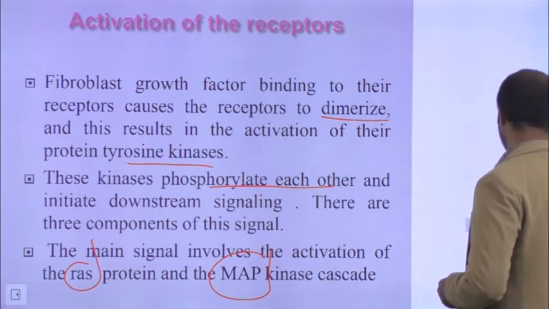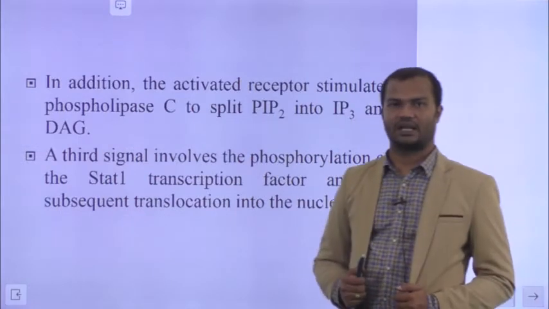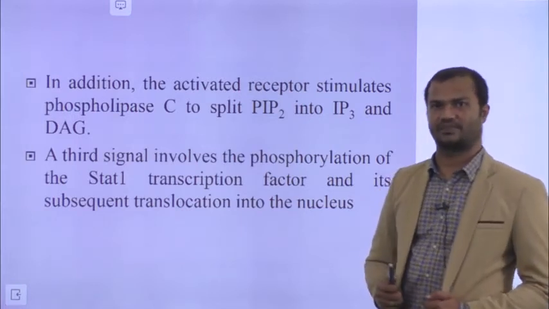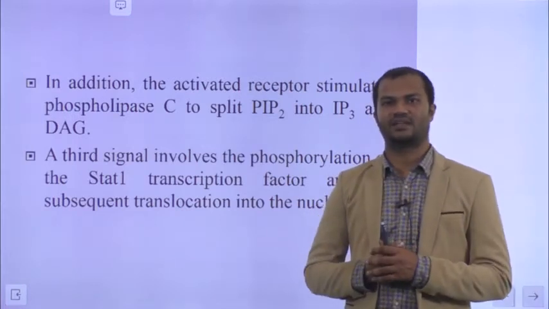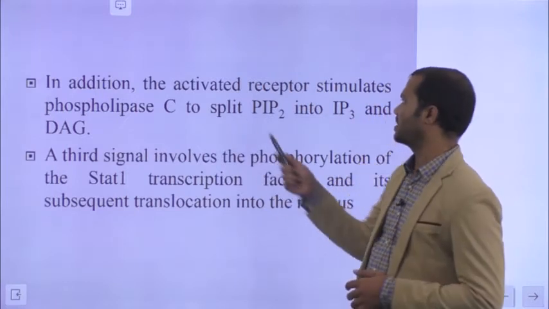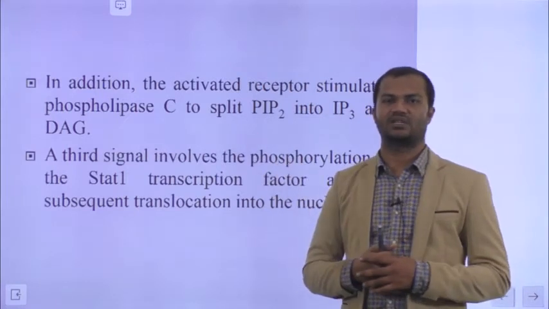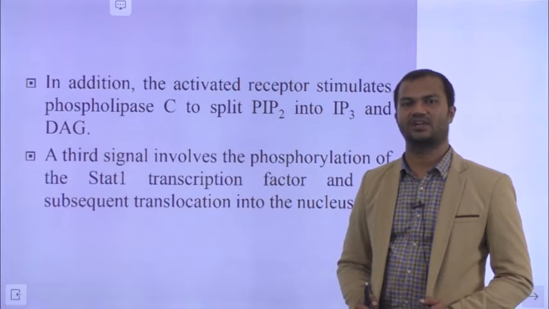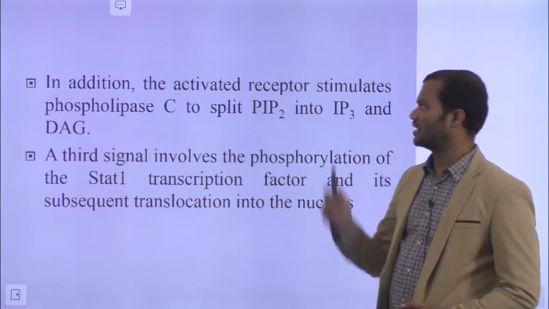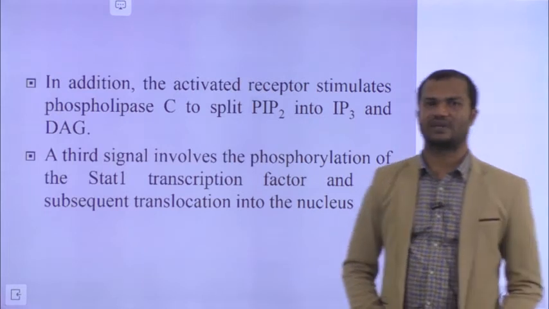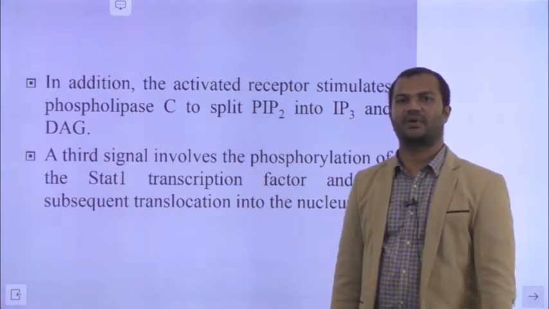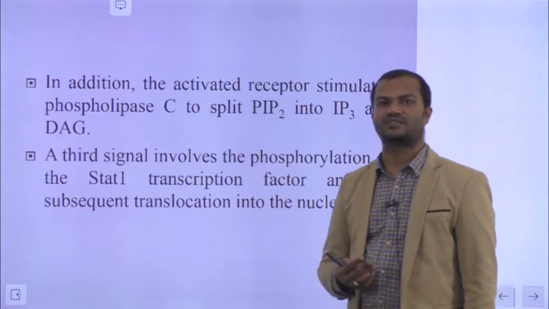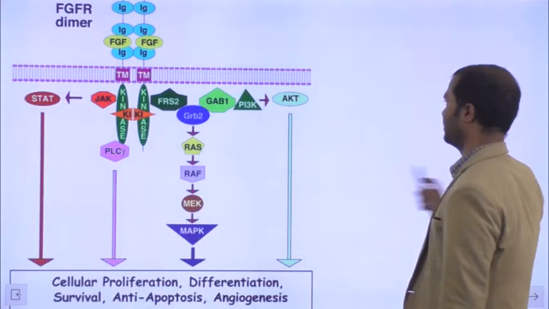The second mechanism of action of the fibroblast growth factor receptor is activation of phospholipase C. Phospholipase C will break down phosphatidyl inositol diphosphate into IP3 and DAG. IP3 is inositol triphosphate, DAG is diacylglycerol. That is the second mechanism. In the third mechanism, as I have told you before, there is another pathway called the JAK-STAT pathway. So these are the three pathways by which fibroblast growth factor receptors operate.